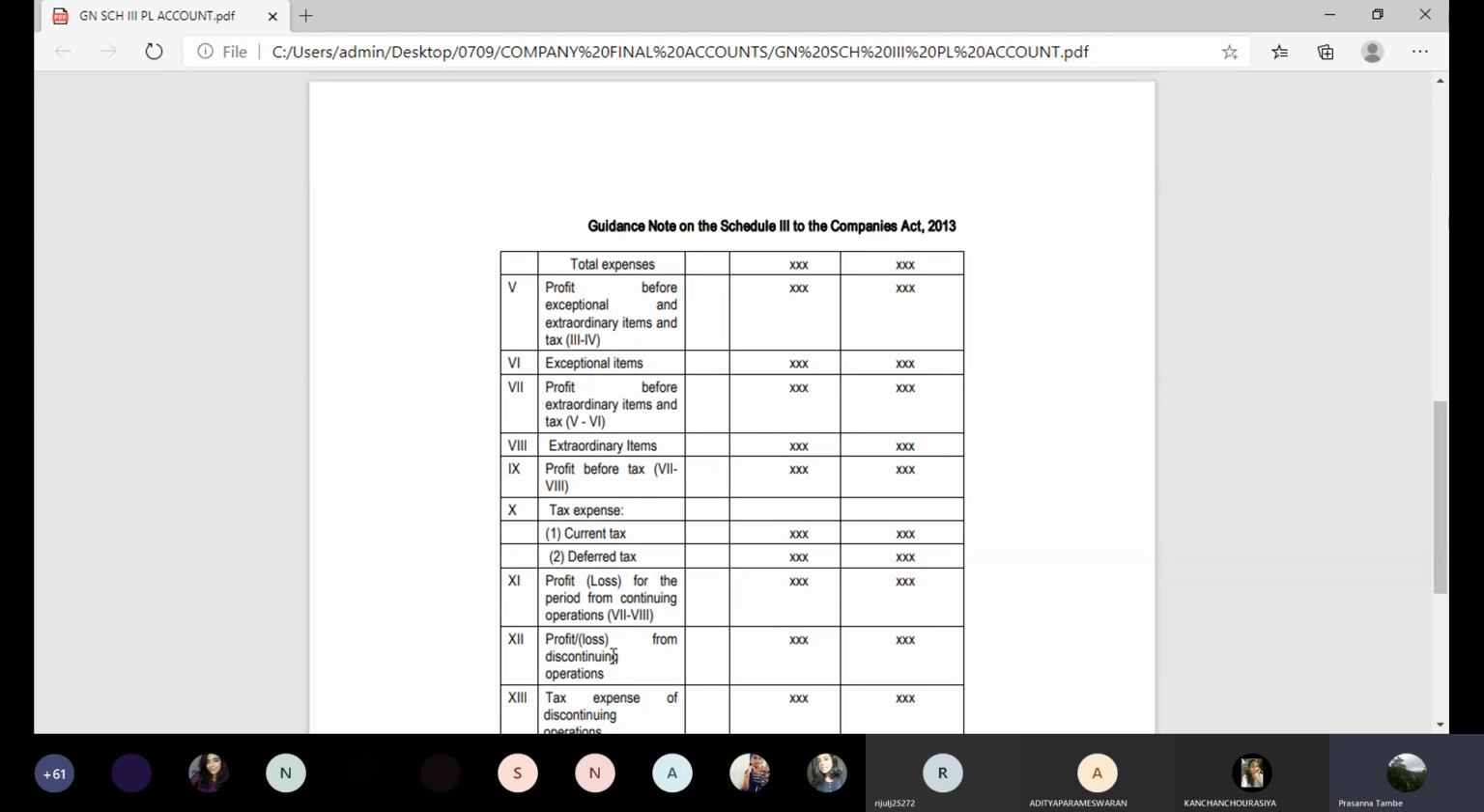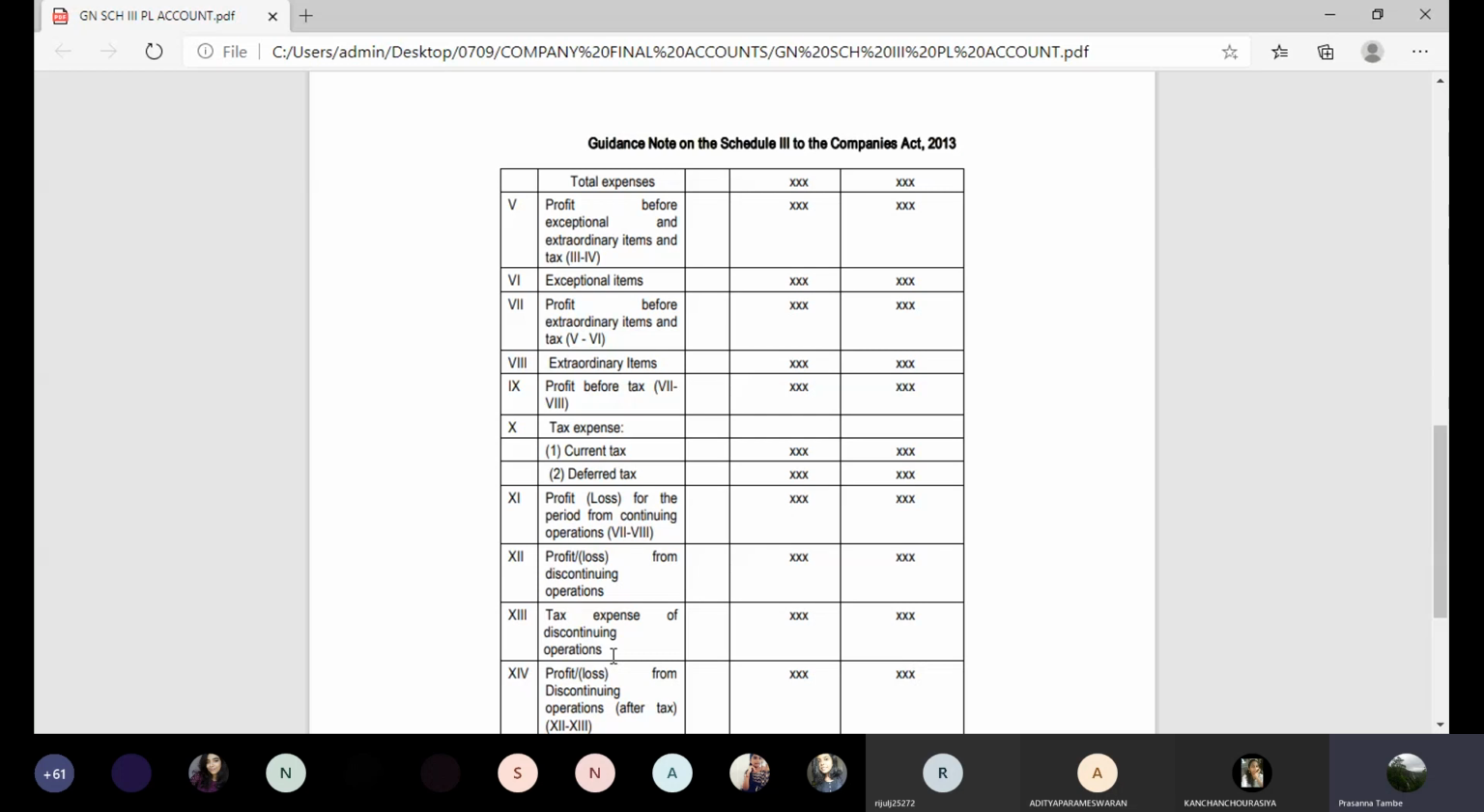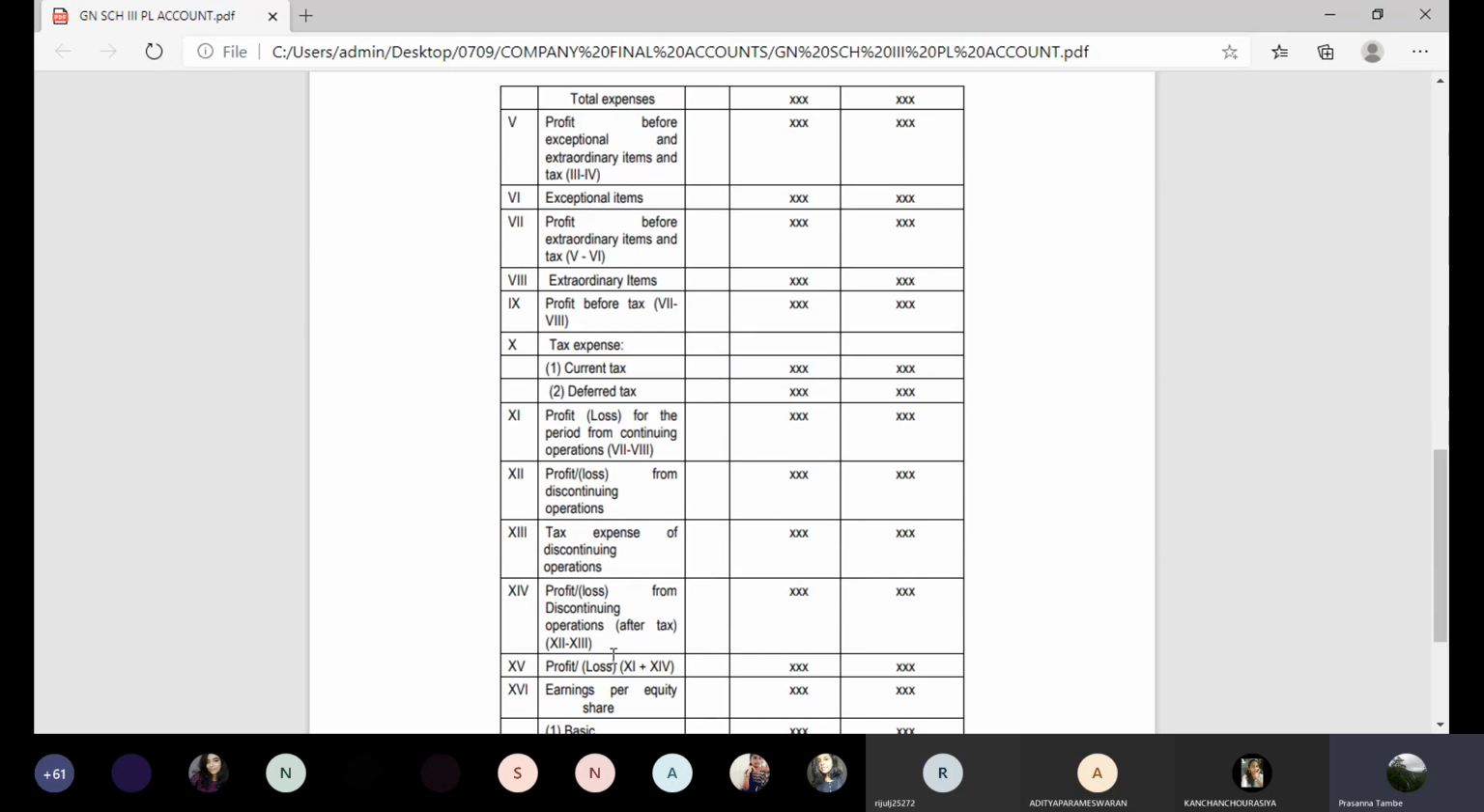And then this is known as the profit or loss for the period from continuing operations, that is normal business operations. Then you have to add to that the profit or loss from discontinuing operations. We will discuss separately what is meant by discontinuing operations, etc. Then profit after tax from discontinuing operations. You have to provide tax provision separately for this and find out the profit or loss from discontinuing operations. And then the aggregate of this will be the profit or loss for the period under reference. That is the final profit after tax after all adjustments for the period under reference.